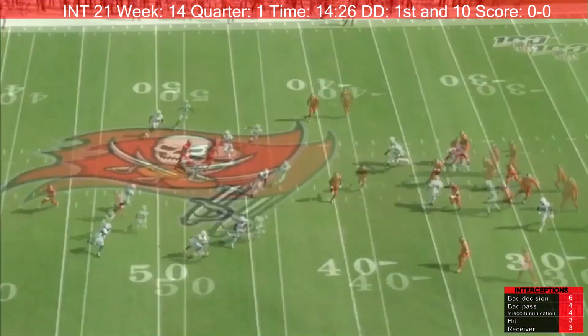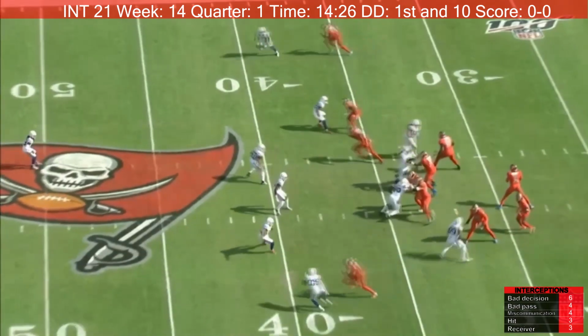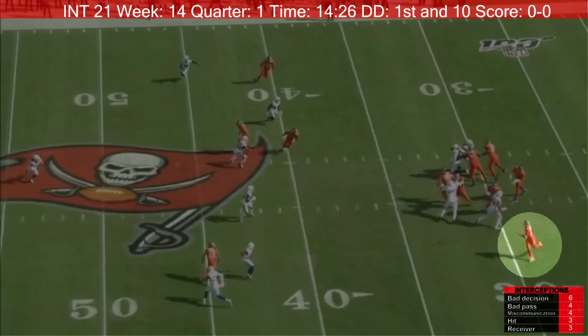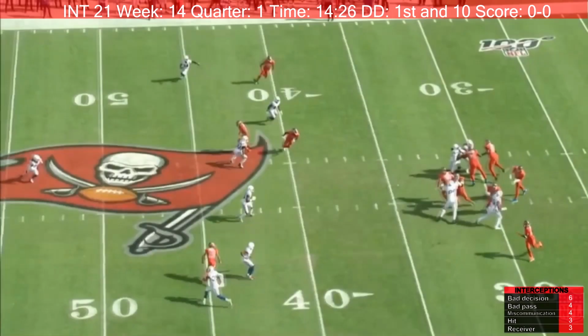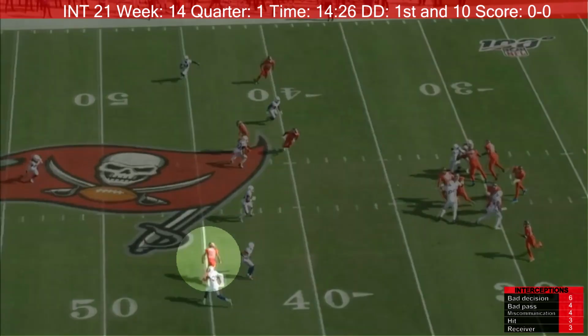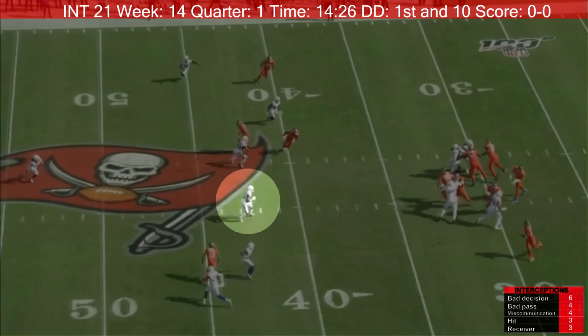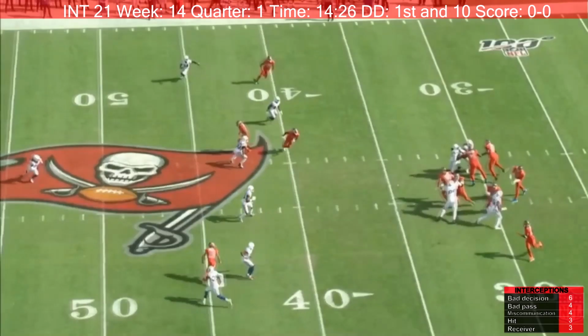Let's rewind it so you can see exactly as Winston is throwing the ball right there. This running back was easily available for a check down. However, Jameis Winston decided to throw it to Mike Evans, which is normally a good decision unless there's a guy standing between them. This is a bad decision by Jameis Winston.